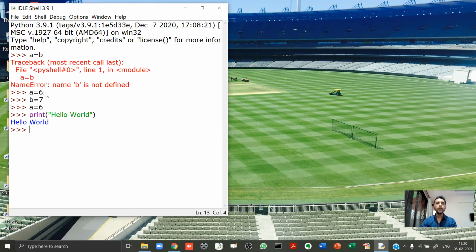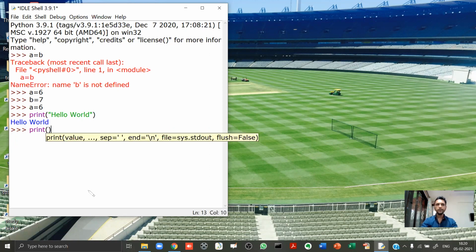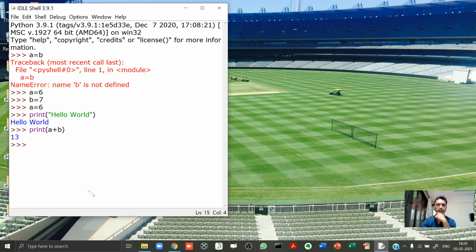See one more. See over here, I had given a equal to 6, b equal to 7. Now I can write print a plus b and I hit the enter key. So you see 30. The whole point is that whatever statements you are going to write in the program, you can write over here. You can hit the enter key and you will see the answer. So basically, this is called the interactive mode. The interactive mode is basically used for the purpose of testing, and just for introduction. It is not really used for actual development. I hope you understood what is the interactive mode.